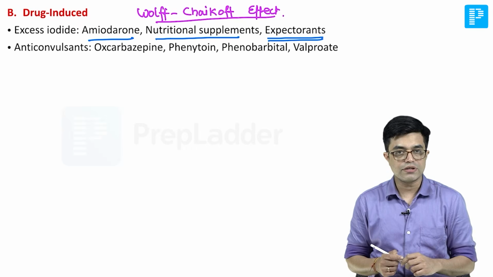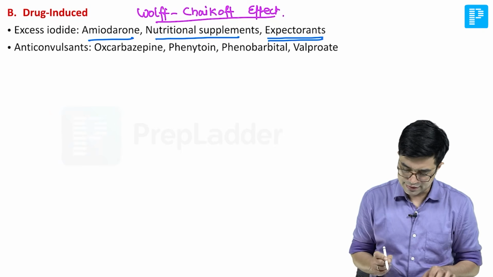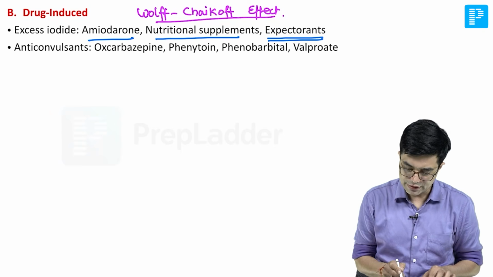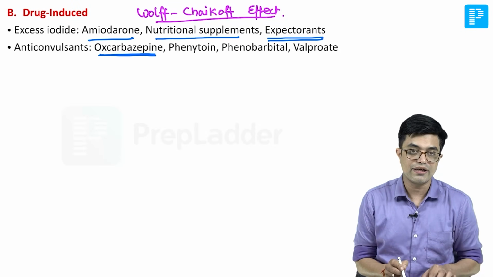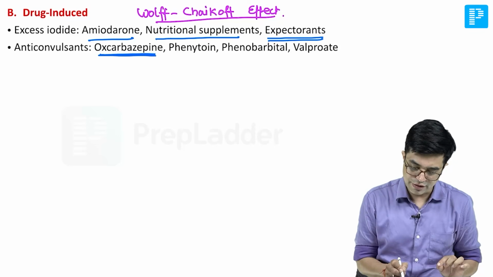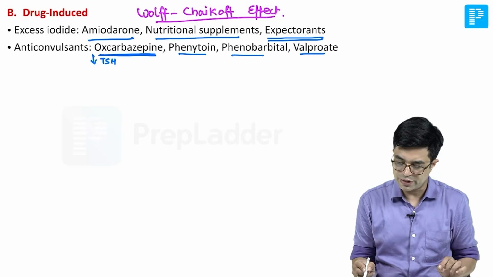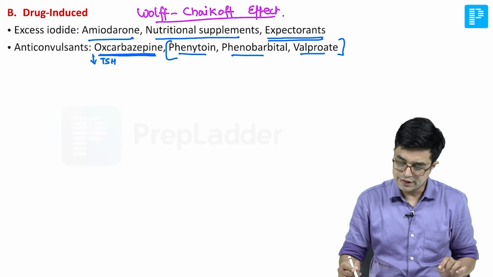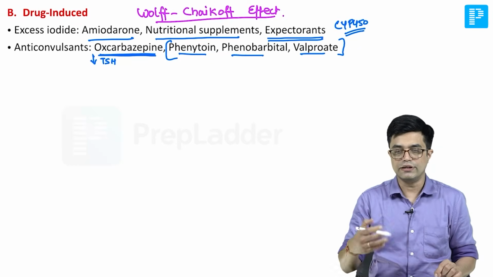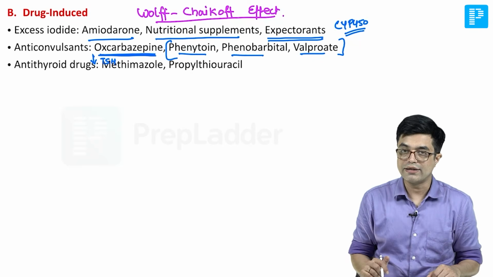Then we have anticonvulsants: oxcarbazepine, phenytoin, phenobarbital and valproate. Nelson says that oxcarbazepine tends to produce central hypothyroidism. Oxcarbazepine reduces the TSH levels, whereas phenytoin, phenobarbital and valproate, they all tend to affect the cytochrome P450 enzymes and interfere with the normal thyroxine metabolism. Third is your antithyroid drugs, methimazole and propylthiouracil.